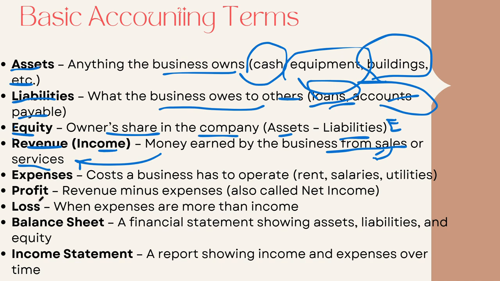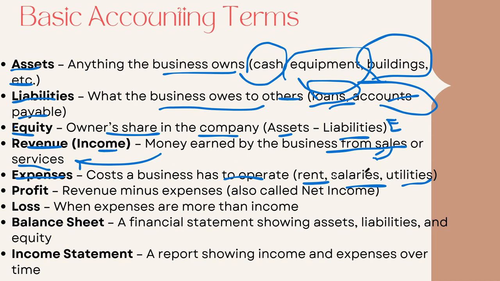All right, guys, come to expenses. Expenses are the cost a business has to pay to operate. When you don't have expenses, you can't operate. You should pay the rent. You should give the salary. You should pay utilities. So these are expenses. These are the costs of the business. You have to do that. Without these expenses, you can't do anything. You don't have any option, and so the cost is required to be paid for your business. So that's called cost and expenses to your business.